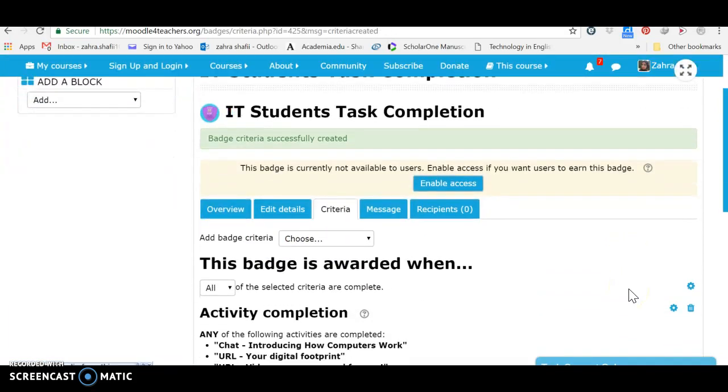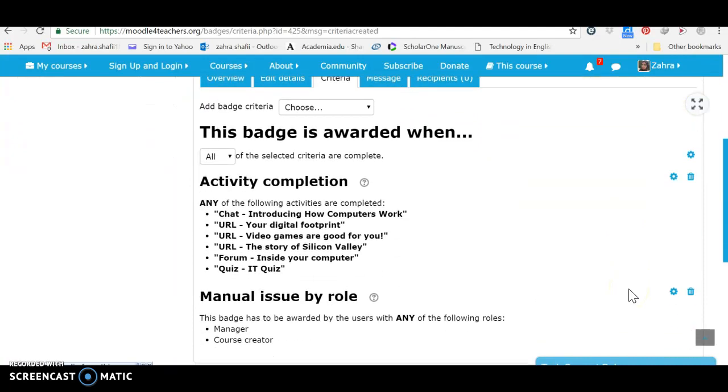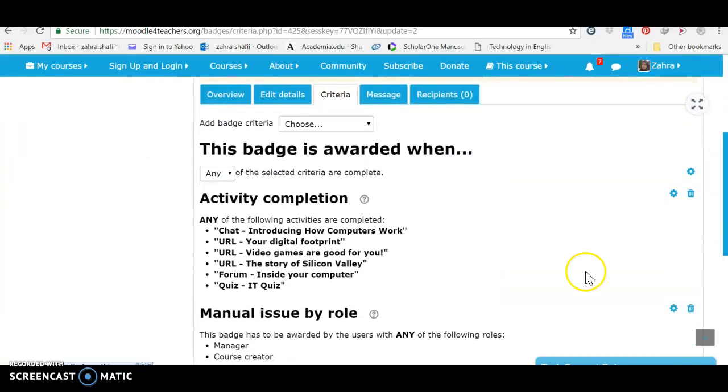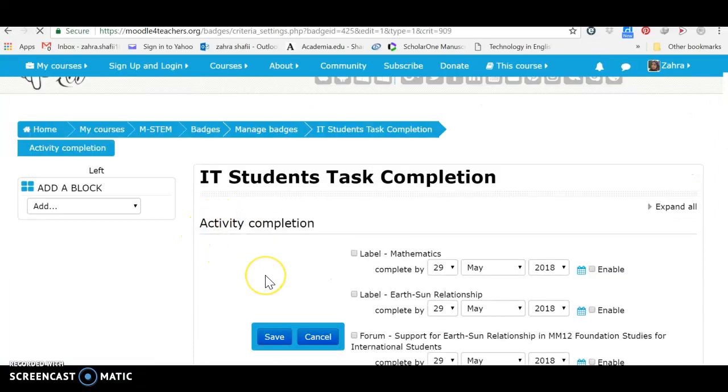Okay, now let's go through this part. This badge is awarded when all of these selected criteria or any of the selected criteria. I want it to be chosen when all of the selected criteria are complete. Let's go to this setting to see if we can make any change in this part.